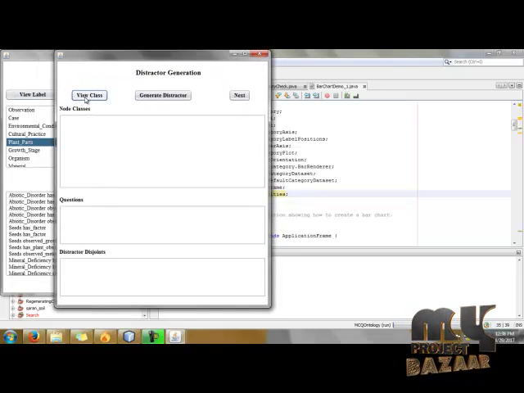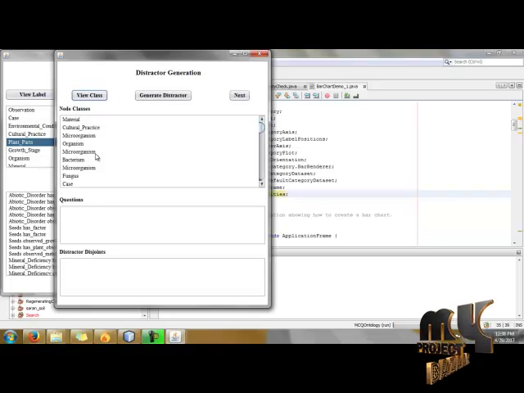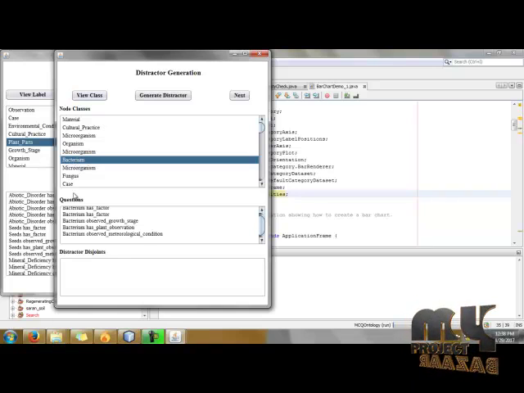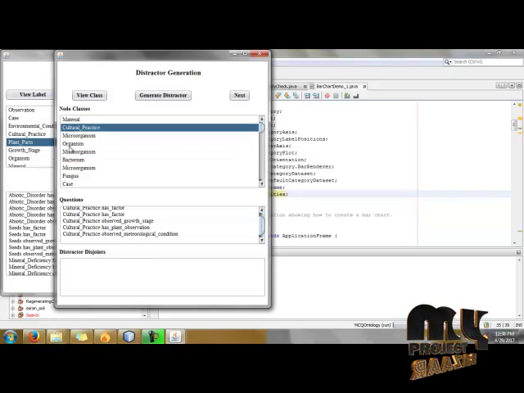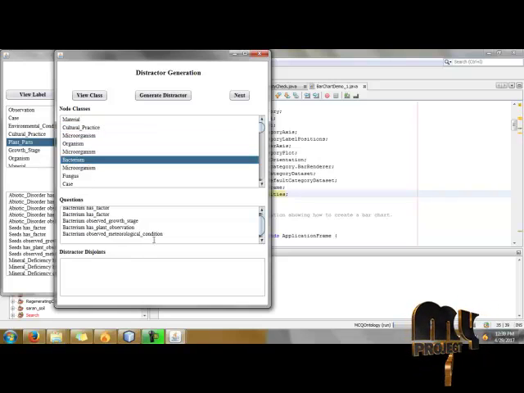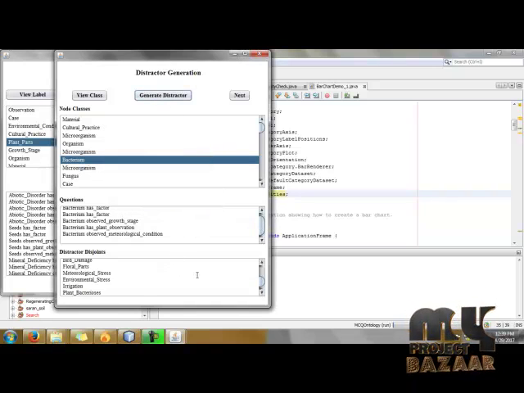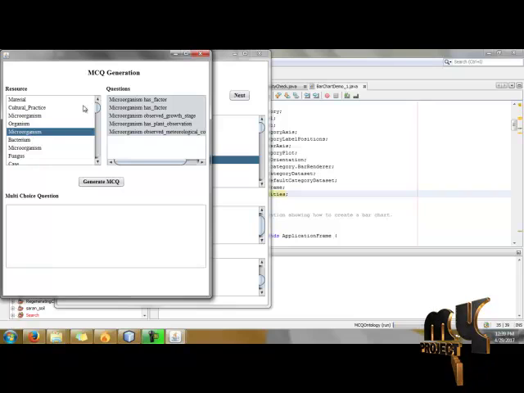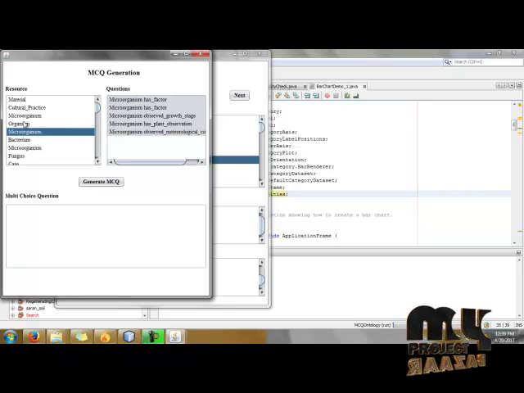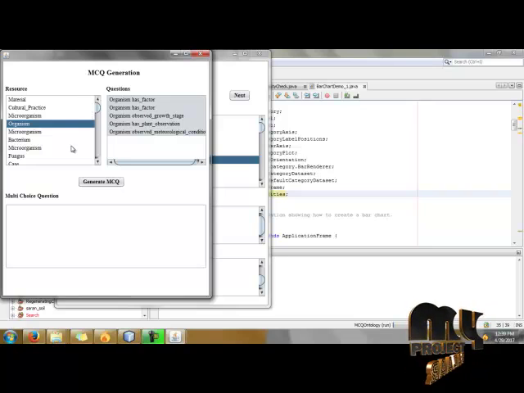Here we directly generate our descriptor. So view class. Next, no classes are created here. When I click bacteria, it starts our question. So the question is also generated dynamically. When I click bacteria, the bacterium relation questions are generated, and the structure is also generated, and click the next button. So we have some resources. After clicking microorganism, the corresponding questions are created. When I click organism, organism questions are also created.